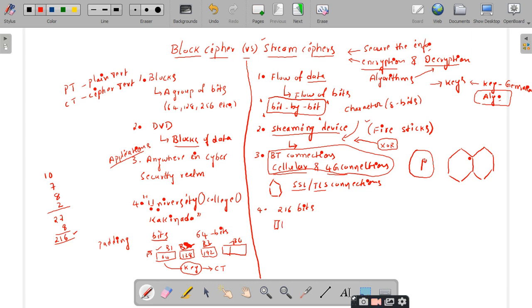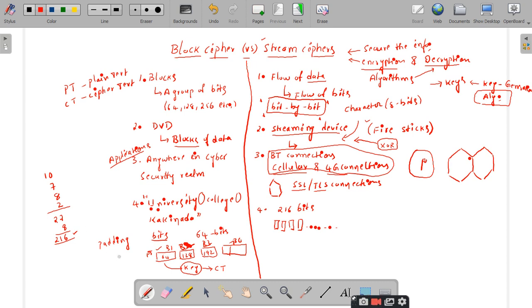After that it will take another bit, convert it into ciphertext, and take another bit, and this is done in this fashion. So this is the primary difference between the block cipher and the stream cipher. Is it clear?